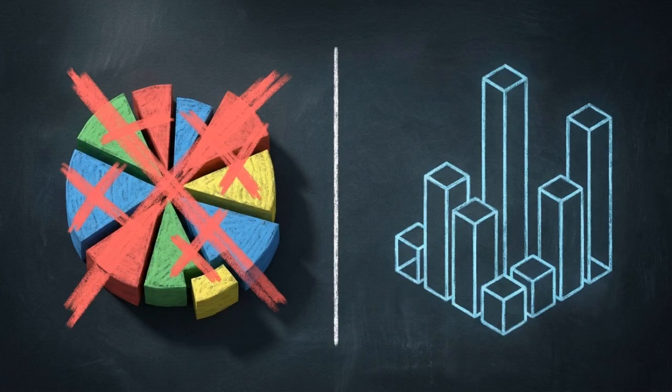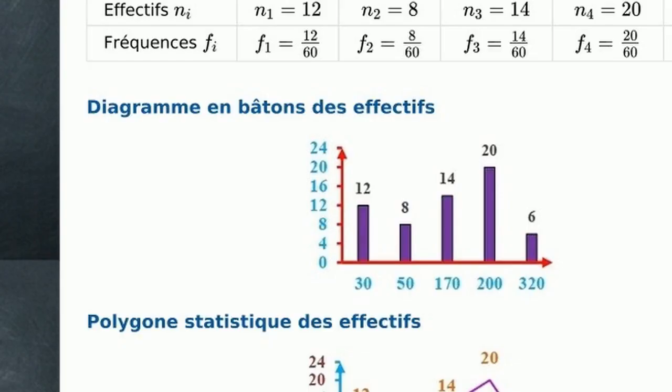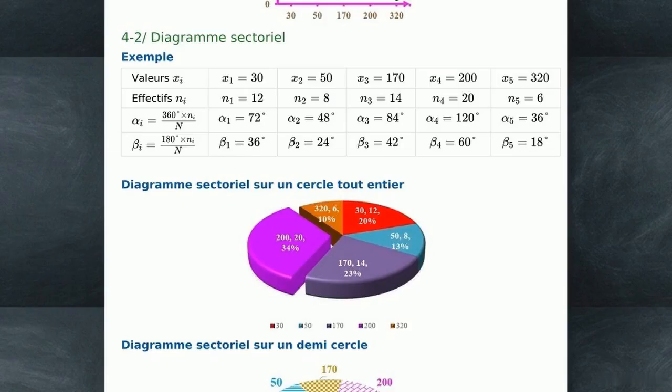The final step in this pipeline is visual translation, but you cannot simply pick a chart because it looks appealing. The geometry you choose is strictly dictated by the character we defined in step 1. This bar chart shows that discrete, isolated values require isolated, rigid bars. There is physical space between the data because the numerical values do not blend together. If the data is qualitative, non-numeric categories like car brands, we represent those categories strictly as proportions of a 360-degree circle based on their exact frequencies.